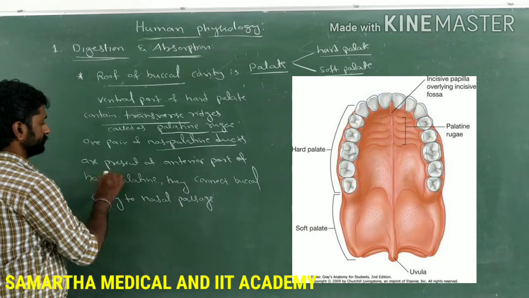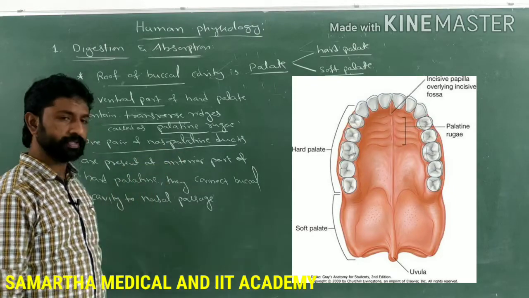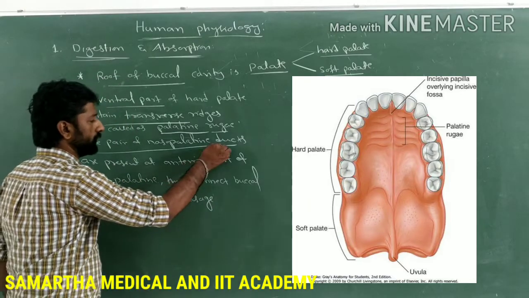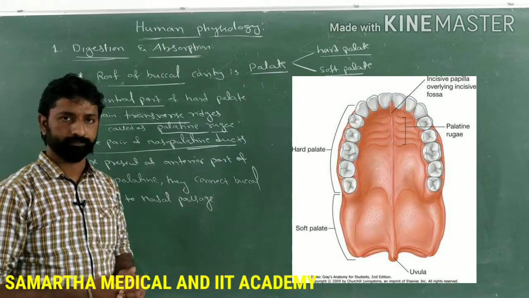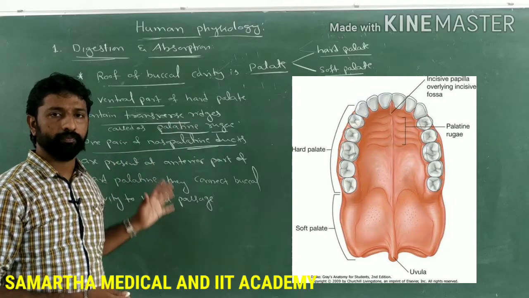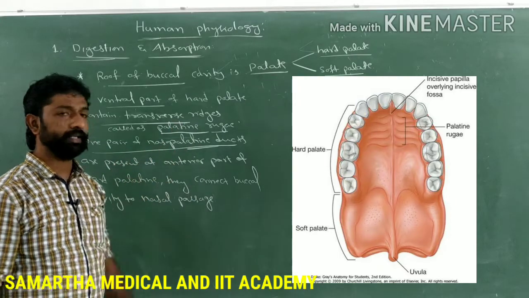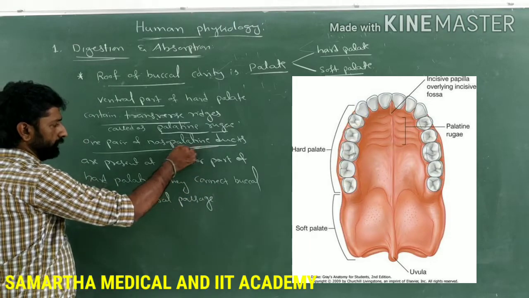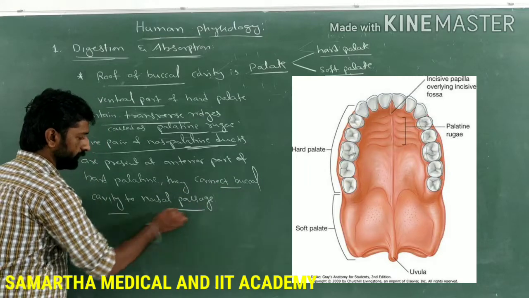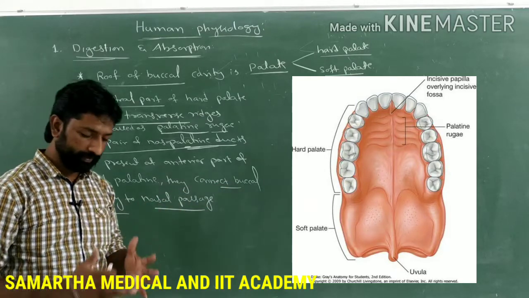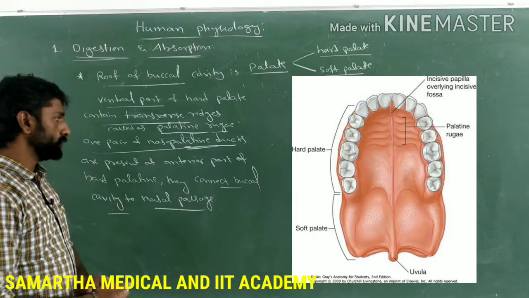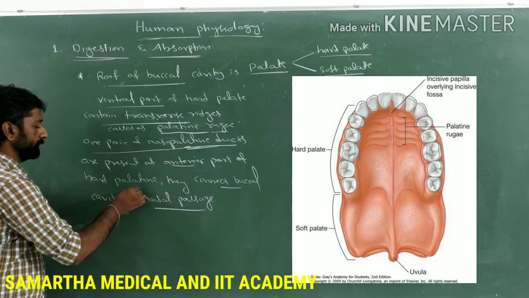And then one pair of ducts is present at the anterior part of the same hard palate, and those ducts are called nasopalatine ducts. Why? Because they connect the palatine part of the oral cavity or buccal cavity with the nasal passage. So this one pair of nasopalatine ducts connects the buccal cavity with the nasal passage. And where do you find the presence of these nasopalatine ducts? They are present at the anterior part of the hard palate only.